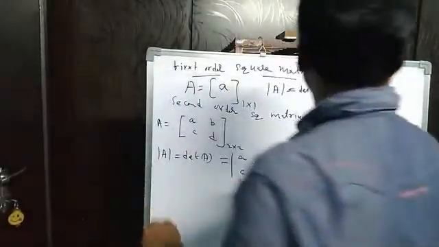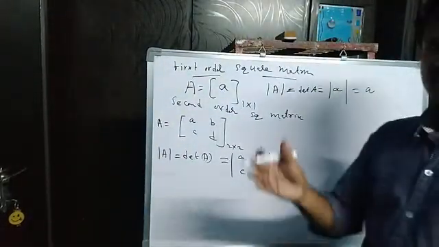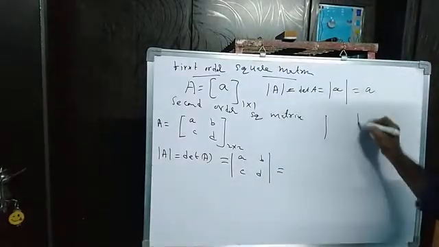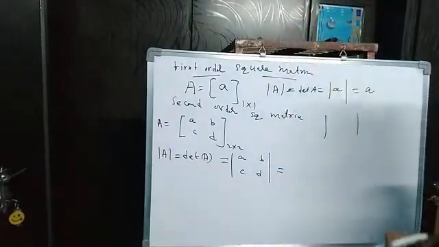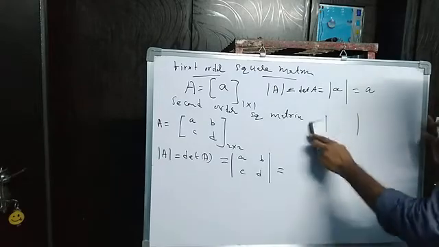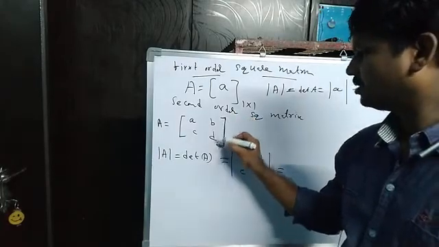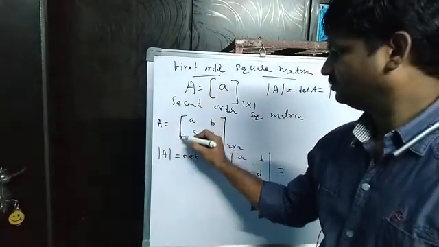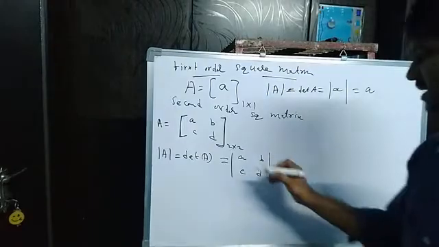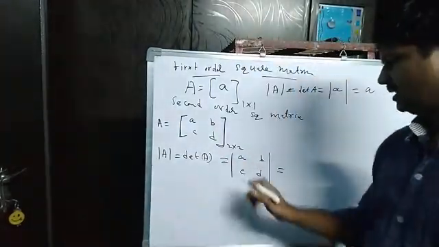Here the determinant symbol is like this. It is not modulus, I already told you it is not modulus. It is also not a matrix. A matrix must be written with square boxes like this. But a determinant is written in this form, with 2 lines, but it is not modulus.